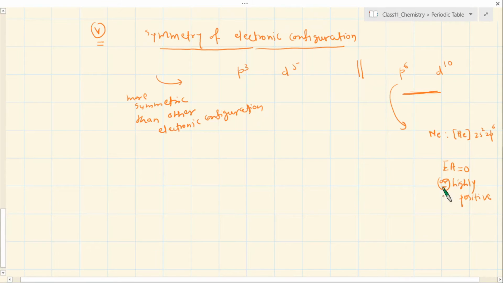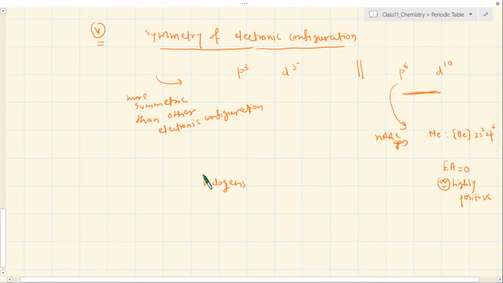So that's the meaning of this: addition of electron is not welcomed, so no release of energy. And that is how you understand that if a symmetric electronic configuration exists with an element, there is almost positive, or very less negative, or 0 value of electron affinity, or highly positive value of electron affinity.